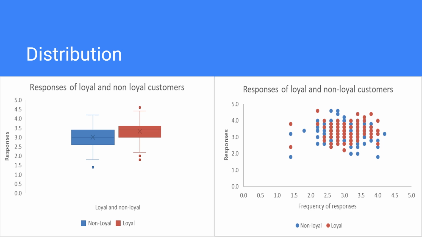In the distribution tab, we charted it in two different charts. We have a scatter plot on the right and a box plot on the left. What we could tell from these two charts is, on average, loyal customers had a higher response than non-loyal customers, with less spread among the responses. Another thing we could tell from the chart is non-loyal customers had more outliers in the extreme lows, with some outliers close to 1.5, and loyal customers tended to cluster around higher satisfaction levels.